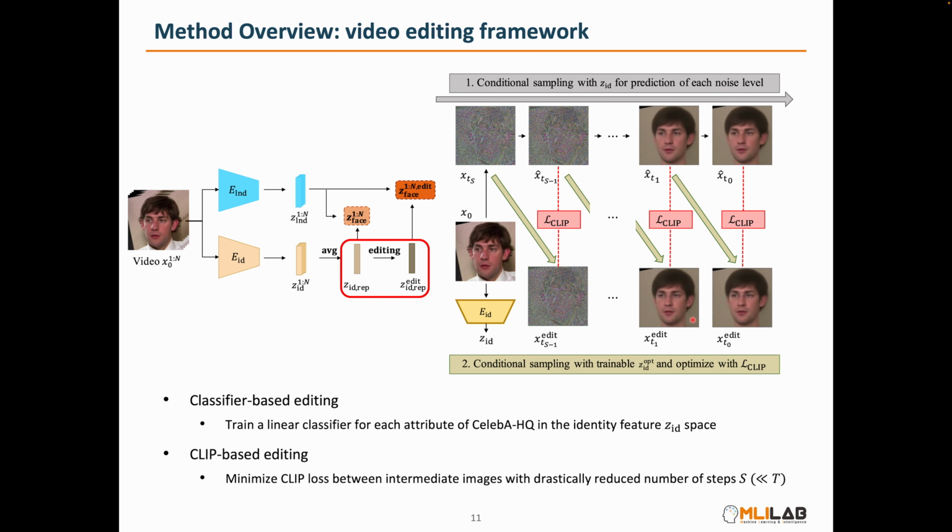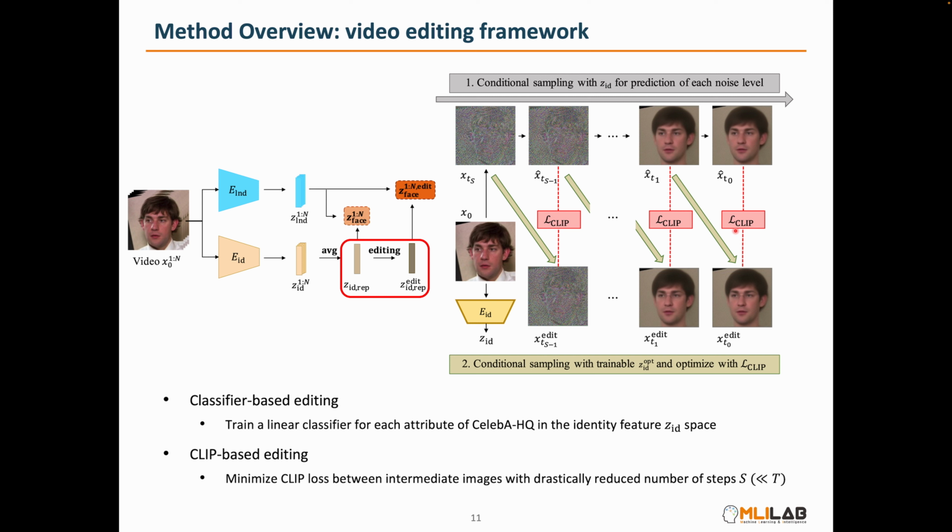There are two methods for modifying the identity feature we mentioned earlier. The first method is utilizing the conventional editing method, which is a linear classifier trained for each attribute using CelebA-HQ in the identity feature space. By moving the identity feature towards the direction where the trained classifier detects the presence of the attribute, modifications can be made. The second method we devised in this paper is using CLIP loss, which applies CLIP loss to the intermediate noise images by significantly reducing the number of diffusion steps for computation cost.